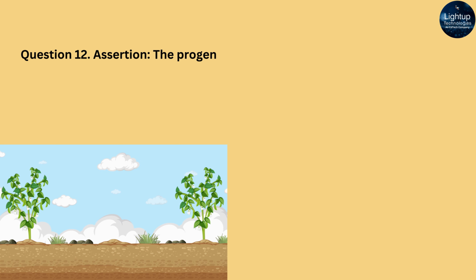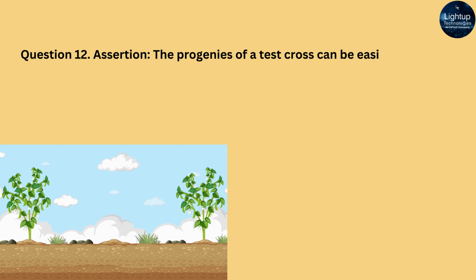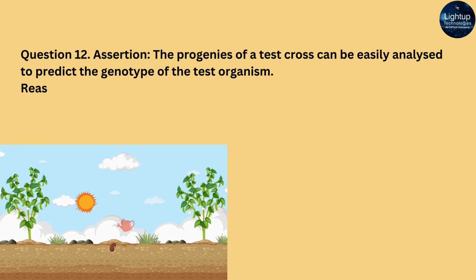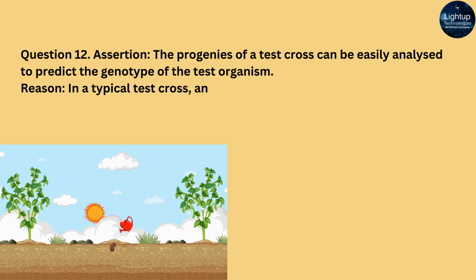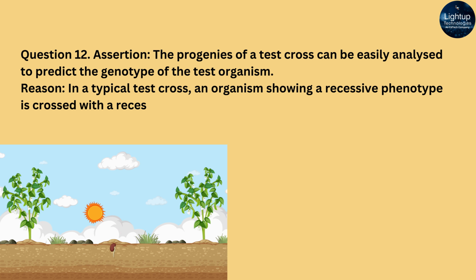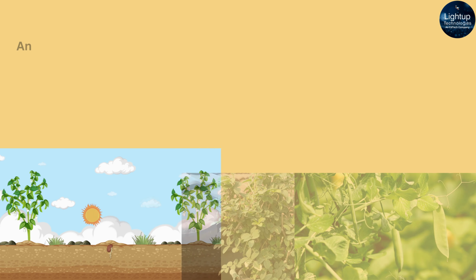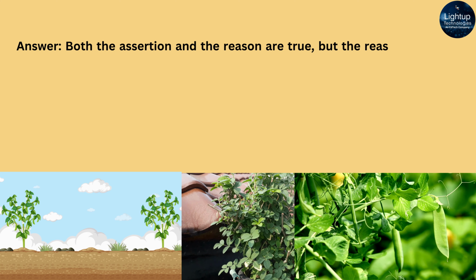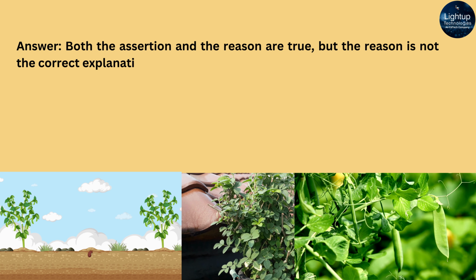Question 12. Assertion: The progenies of a test cross can be easily analyzed to predict the genotype of the test organism. Reason: In a typical test cross, an organism showing a recessive phenotype is crossed with a recessive parent instead of self-crossing. Answer: Both the assertion and the reason are true, but the reason is not the correct explanation of the assertion.